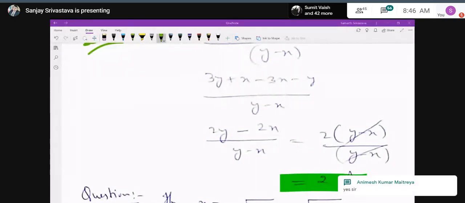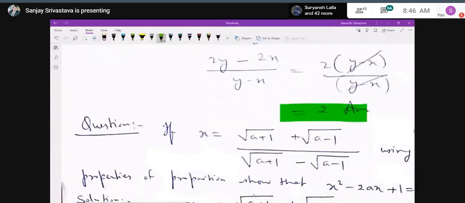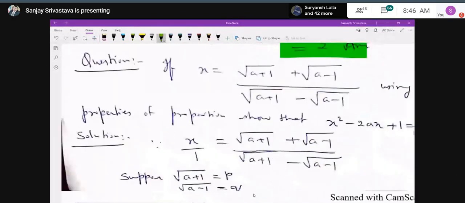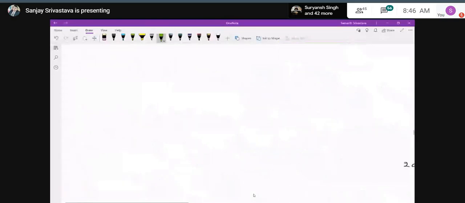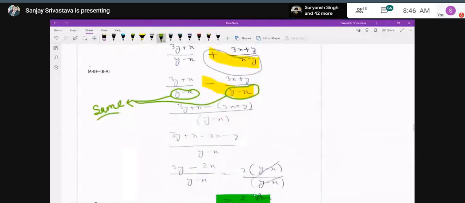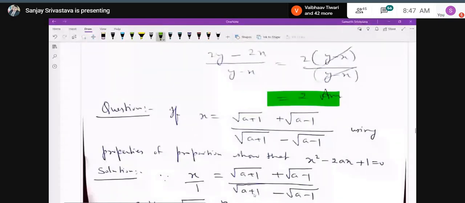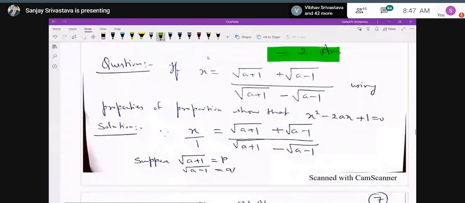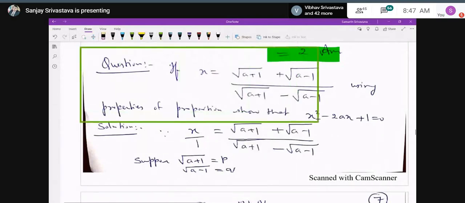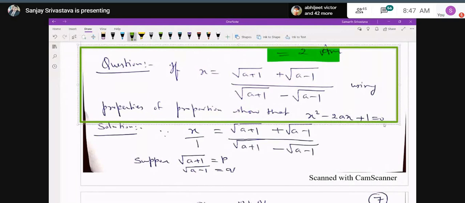Now let us proceed with another question: if x is equal to (under root a plus 1 plus under root a minus 1) upon (under root a plus 1 minus under root a minus 1), using properties of proportion, show that x square minus 2ax plus 1 equals 0. Remember, in these types of questions where the terms are already written, we can write x as x upon 1, and the right hand side is the same.